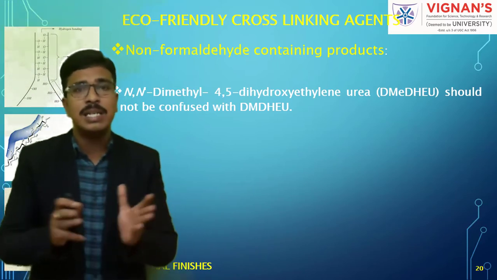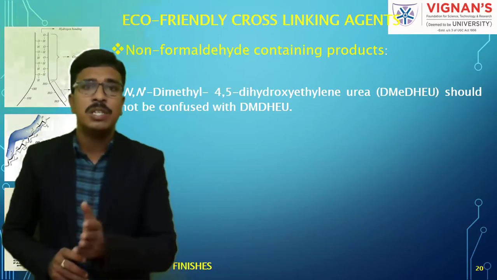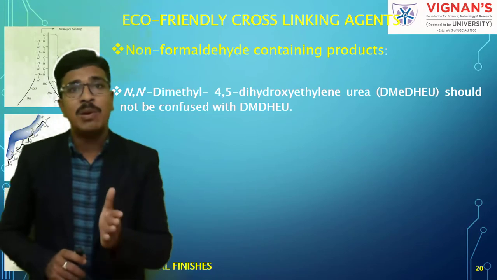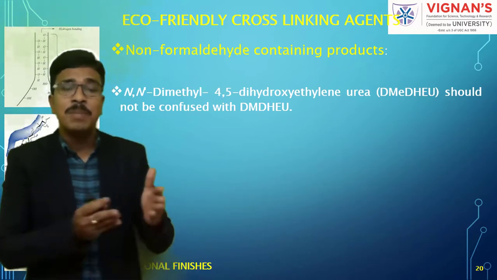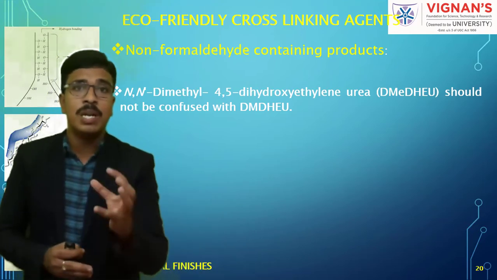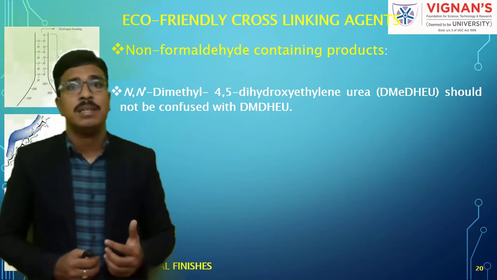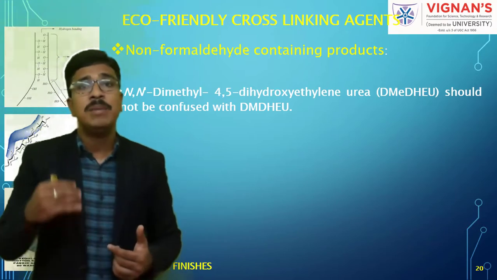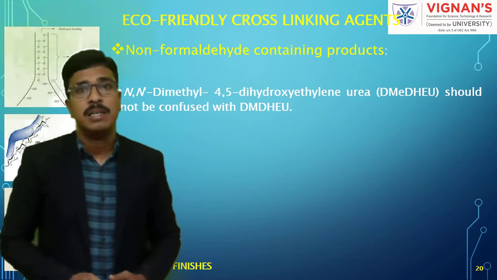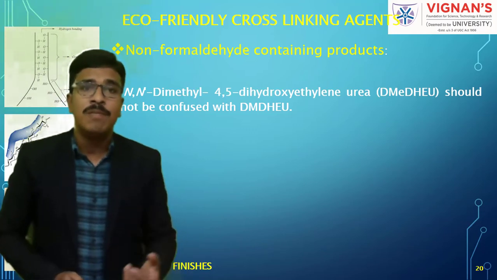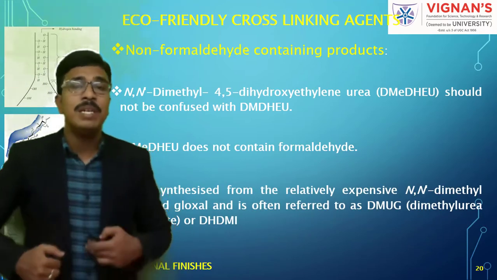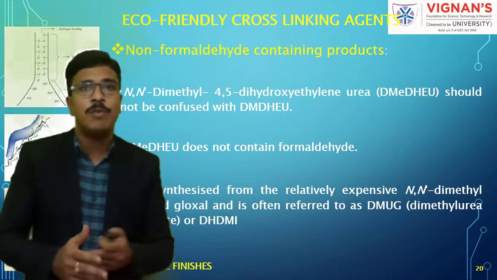We should not get confused with DMDHEU, dimethyl dihydroxy ethylene urea, where we have the presence of formaldehyde. That is, the synthesis of that compound involves formaldehyde. Whereas in the case of DME-DHEU, there is no presence of formaldehyde, so we can say it is a non-formaldehyde based cross-linking agent. Why?